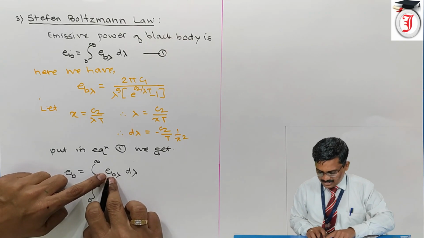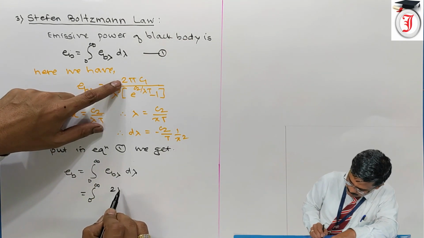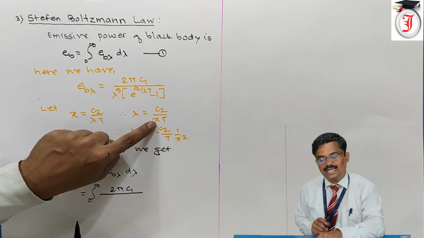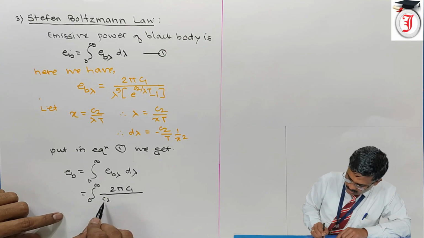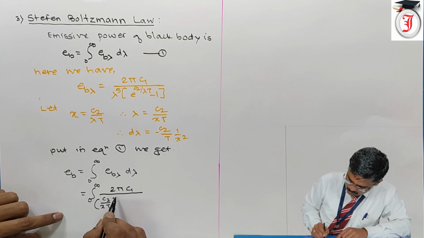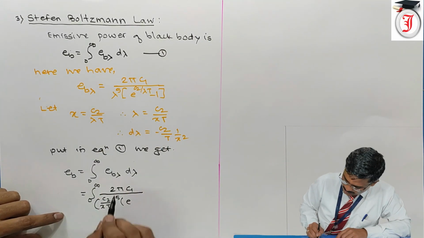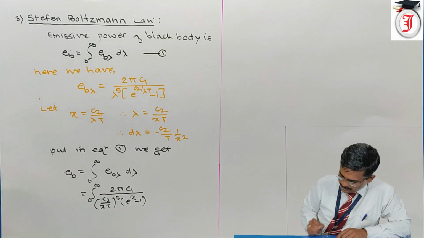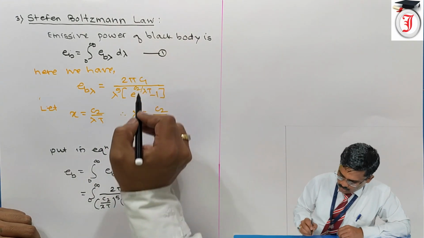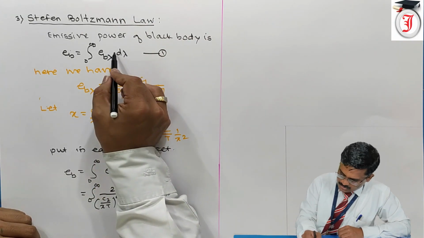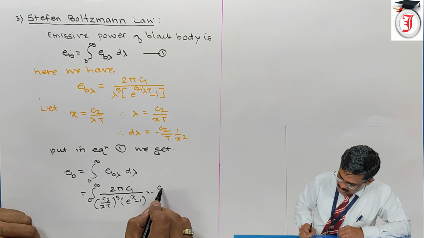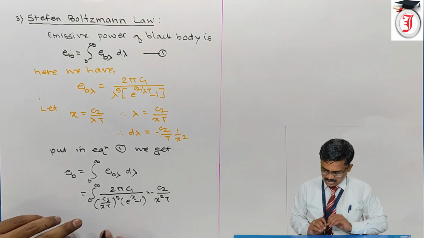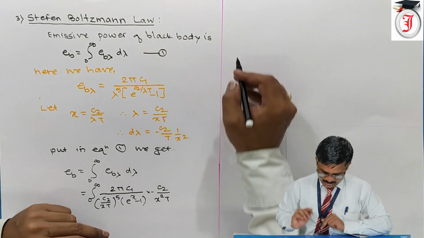The value of EB lambda is 2 pi C1 divided by lambda, which is C2 upon xT, raised to 5, into bracket e raised to C2 upon lambda T, which is nothing but x, minus 1, bracket complete, into d lambda, where the value of d lambda is minus C2 upon x square T. So let us simplify this equation now.